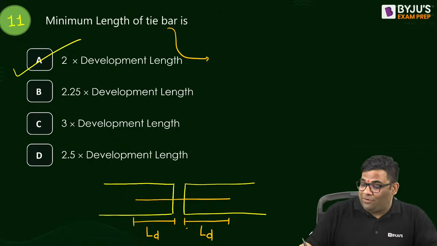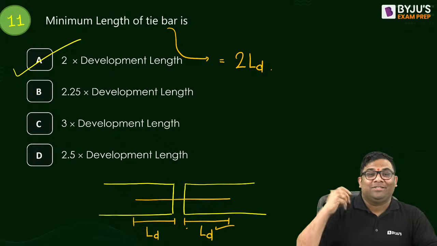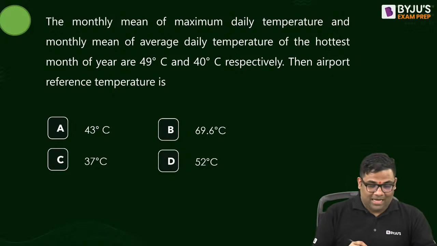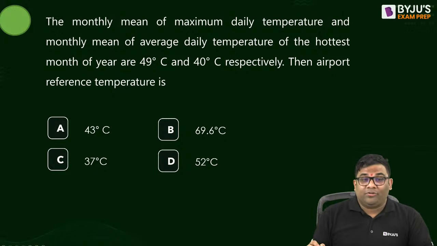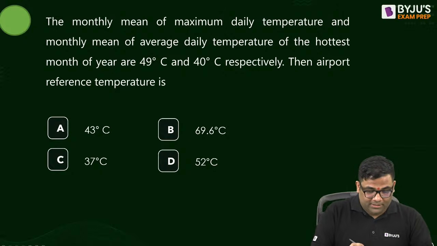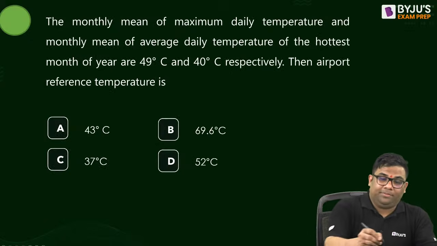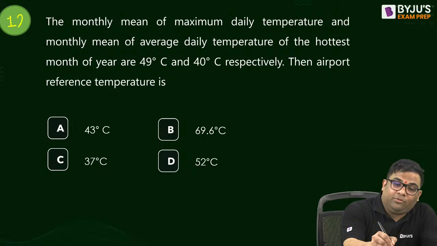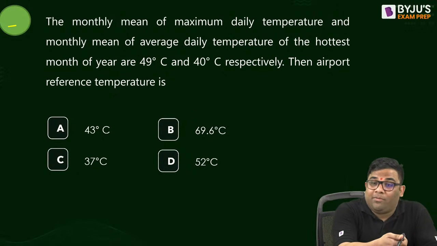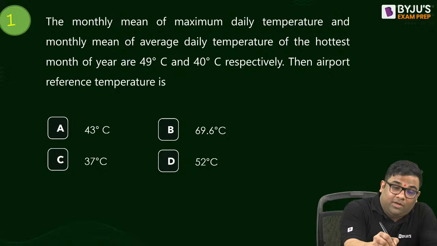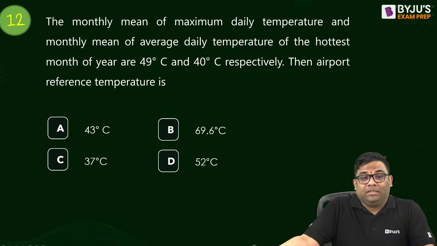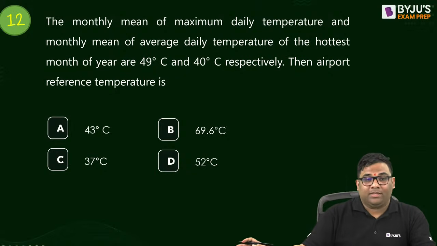So if you know how to find the development length, you just take 2 times the development length. Straightforward question. Question number 11, answer this. Now question number 12, very straightforward, from your airport. We have to be very fast. We are going slow, so let us make it a little faster now.